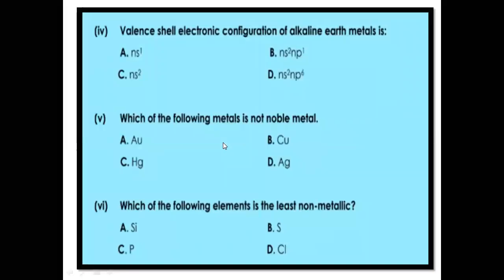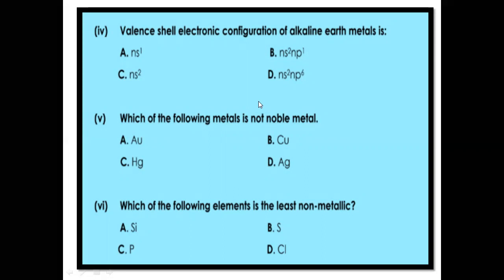MCQ number 4: valence shell electronic configuration of alkaline earth metals. I told you these are the group number 2A elements, and all the elements in the periodic table are arranged on the basis of their valence shell electronic configuration. All the group 2A elements, or alkaline earth metals, are also called S block elements because their valence electrons lie in the S subshell.